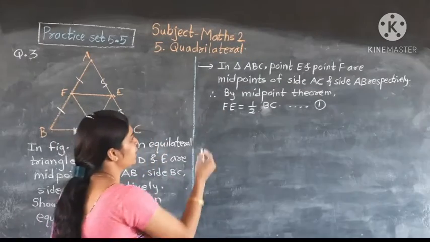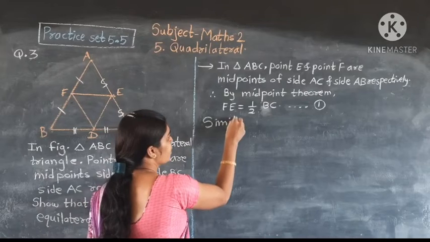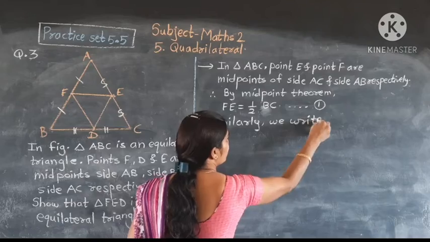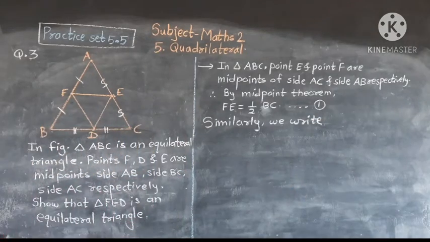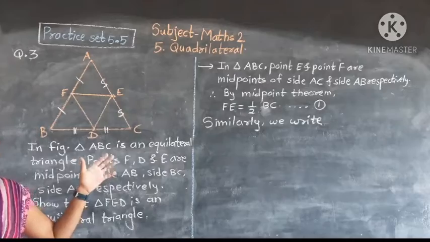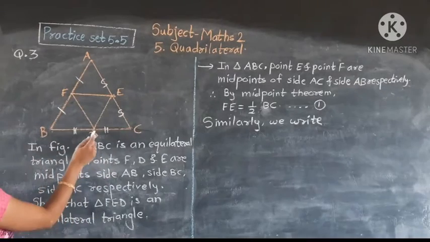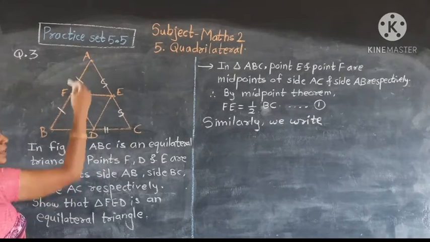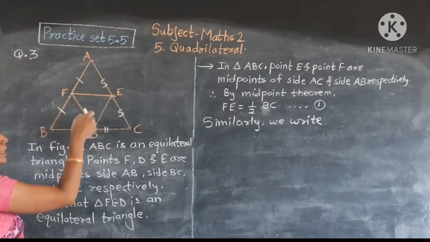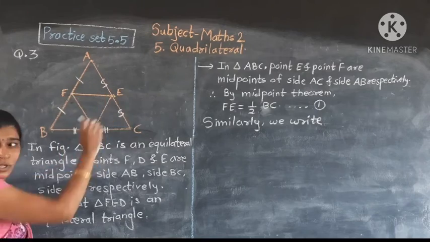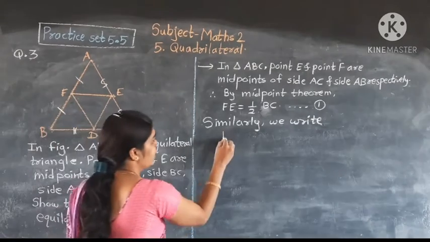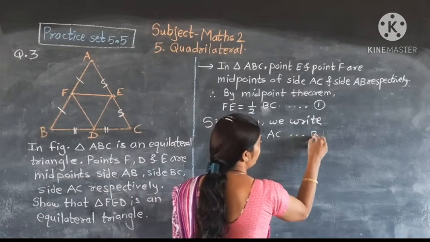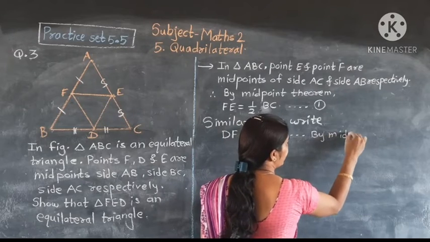Similarly, D is the midpoint of BC and F is the midpoint of BA. So here we write DF is equal to half AC. Reason: by the midpoint theorem.